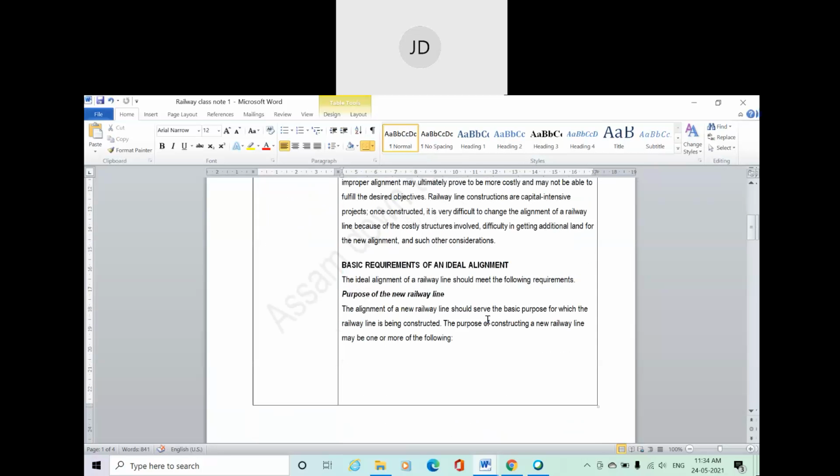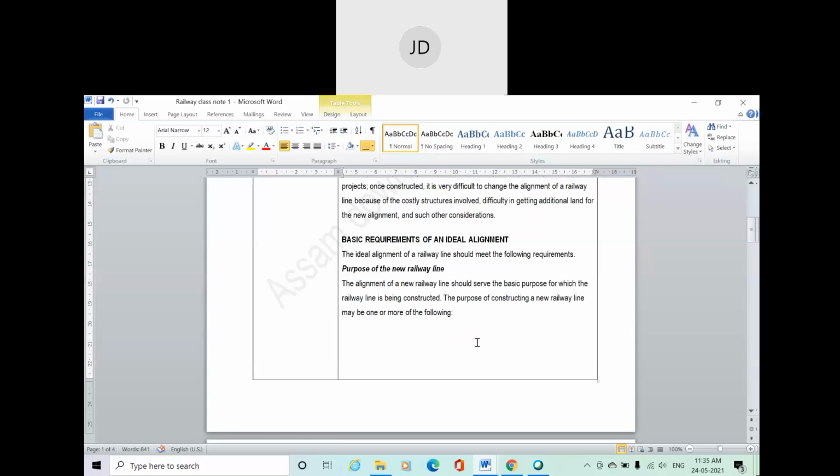So, the basic requirements of an ideal alignment. Okay, so I already told you the first point of the basic requirements of an ideal alignment, the purpose of the new alignment. Whether it is goods rail, metro rail, high-speed rail or conventional rail, what is the purpose of the rail project? The selection of a suitable alignment also depends on the purpose of the railway line. Okay. So the alignment of a new railway line should serve the basic purpose for which the railway line is being constructed.